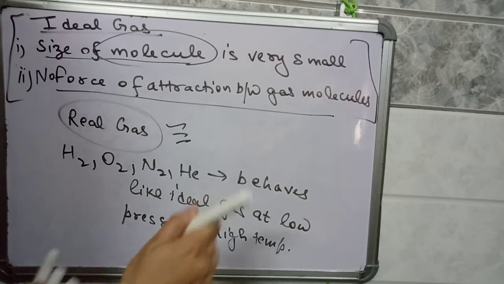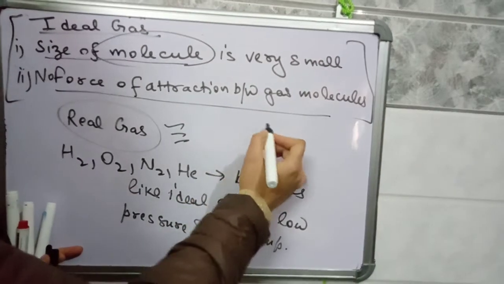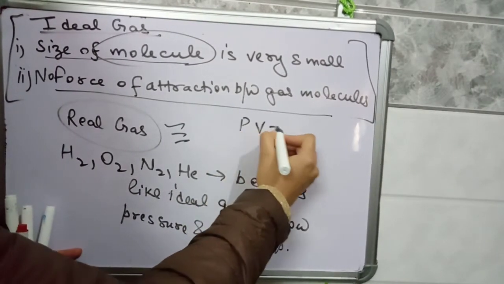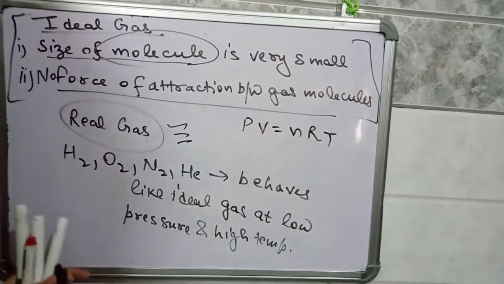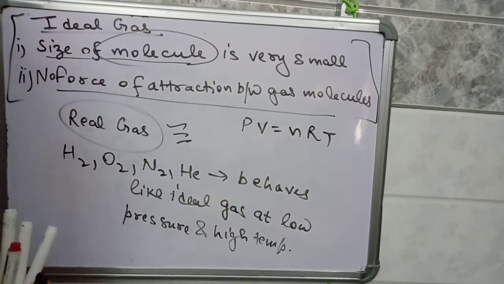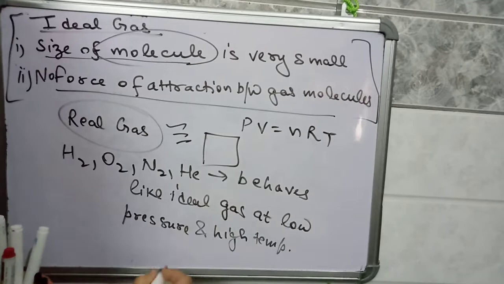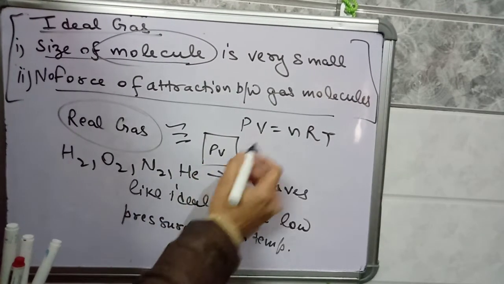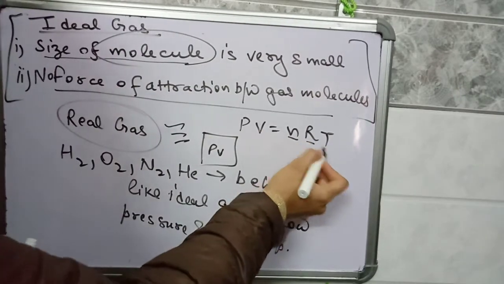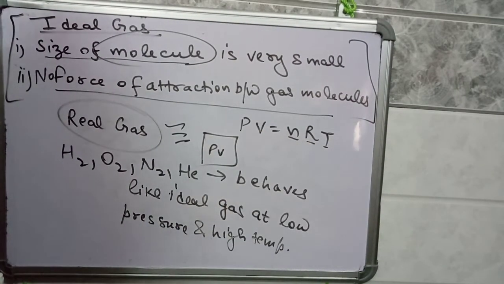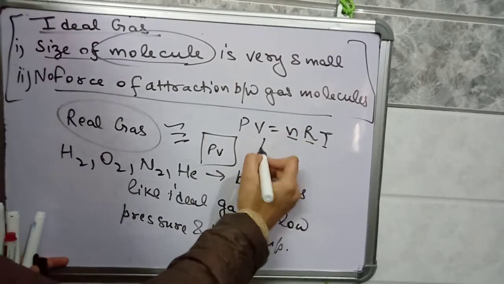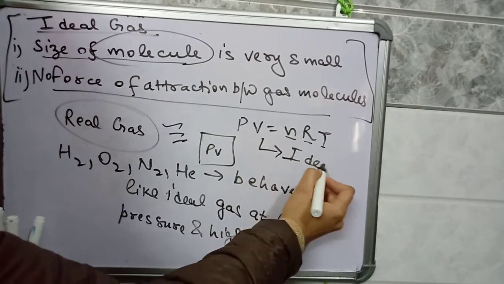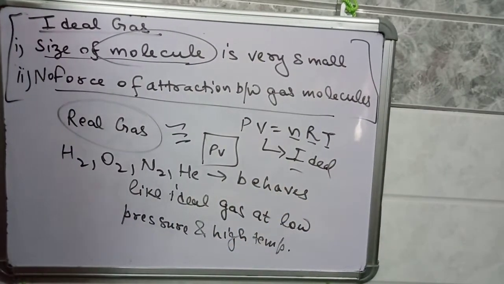We have discussed an equation also for the perfect gas, that PV equals nRT. n is the number of moles present in a gas. Now suppose there is a container in which ideal gas is present, then the pressure into volume product is equal to n times R, the gas constant, times T, the temperature. So this relation is valid for ideal gas only.